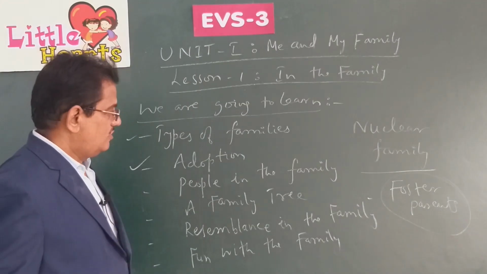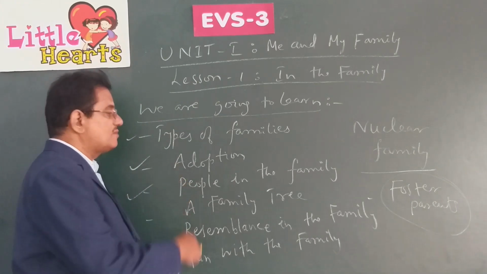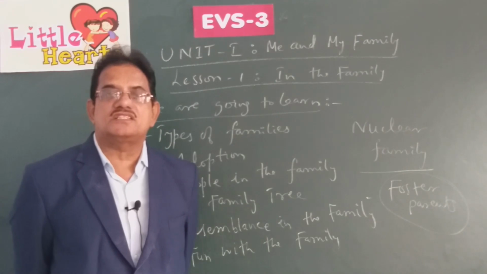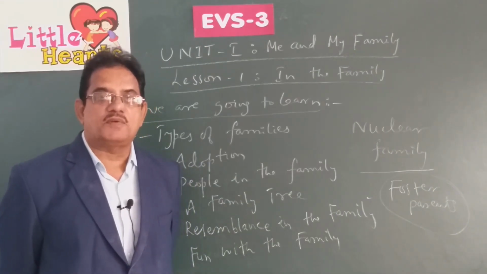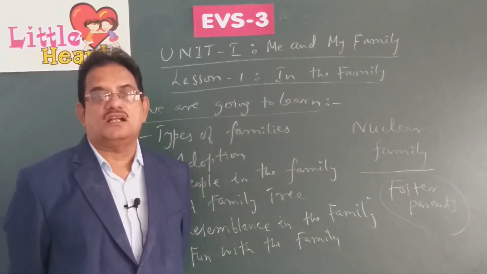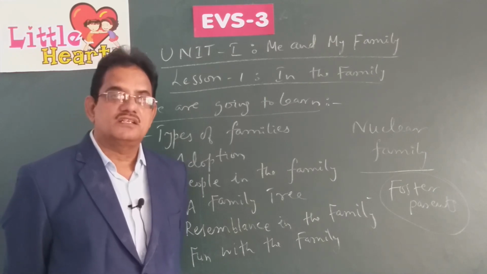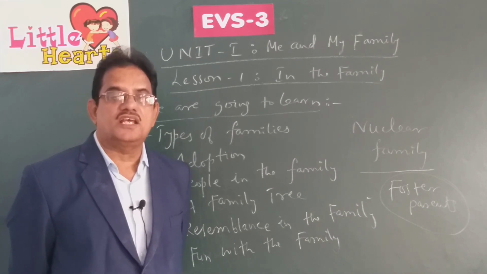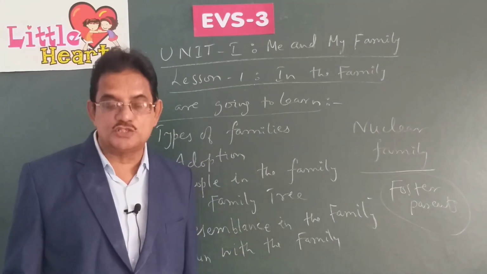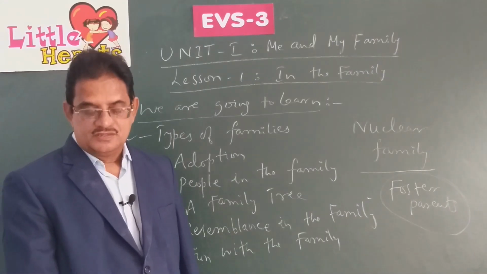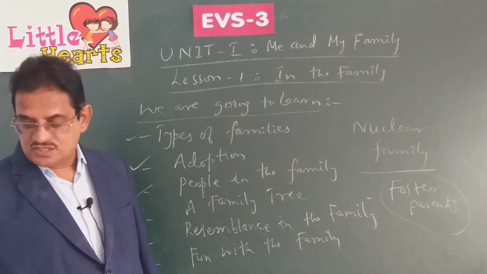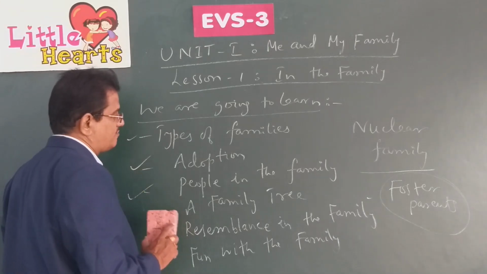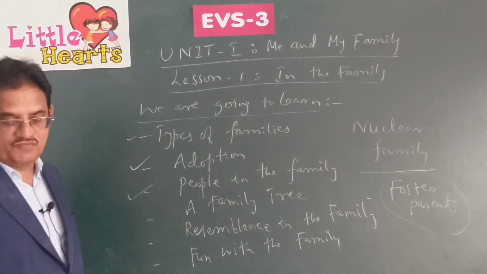Okay, now let us come to the other point. Who are the people that you find in the family? As I told you at the beginning of this lesson, sometimes you have grandparents, your uncles and aunts, their children, that means your cousins, living all together in a house, which is called a joint family. So let us now look at the people in a family. Who are the different types of people in a family that we find?